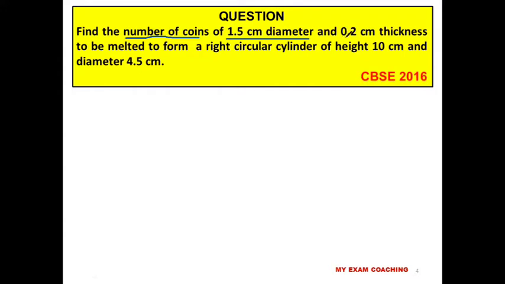The coin will be considered as a cylinder, so diameter is given and we can find out the radius. Thickness is given, thickness will be taken as height of the cylinder, so 0.2 centimeter is the thickness, and melted to form a right circular cylinder of height 10 centimeter and diameter 4.5 centimeter. So how many coins are required to make a cylinder of height 10 centimeter and diameter 4.5 centimeter? Now let us solve this question.